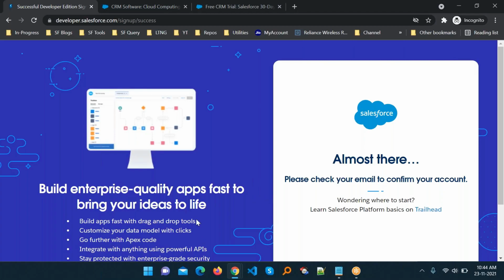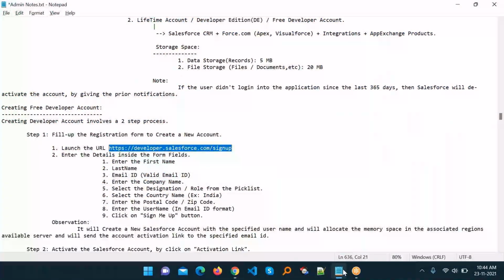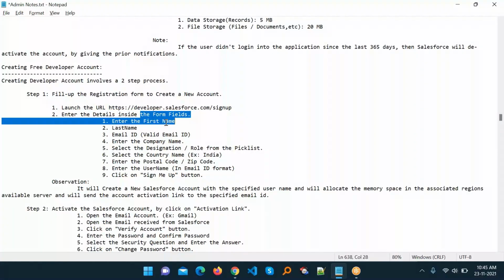After some time I will get this mail. In the meantime, here you can see, enter the details inside the form fields, like first name, last name, email. This must be a valid email, because you will get all the notifications under this email ID.